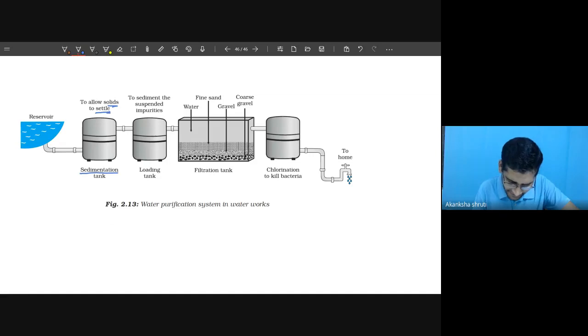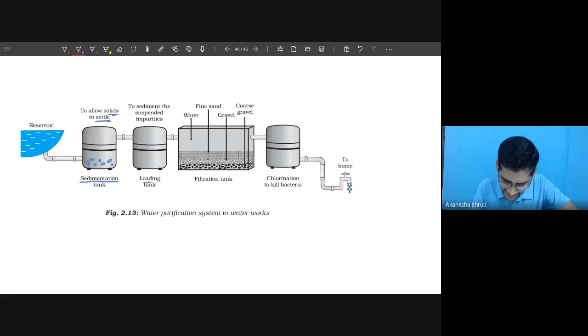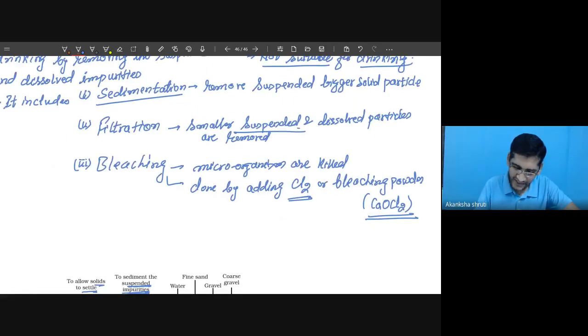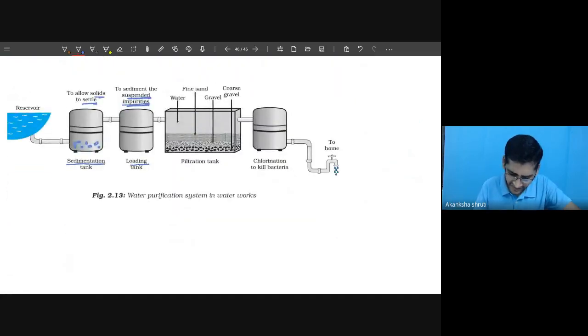Next, after settling, the bigger solid particles will get settled at the bottom. Then the water from the top is allowed to pass. It will go to the next tank. This tank is called the loading tank. But the purpose is the same as that of the sedimentation: to sediment the suspended or fine impurities. Are you getting? The fine impurities also settle down in this loading tank. So these two are collectively for the purpose of sedimentation.